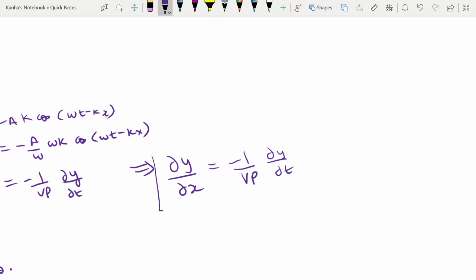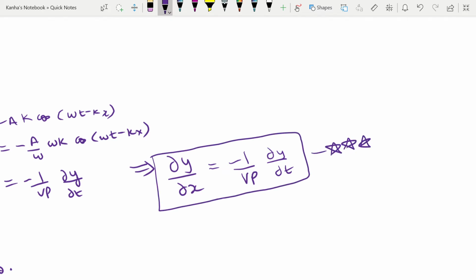This is your differential equation for a wave motion. I sincerely want you guys to note this down. This will be very useful.